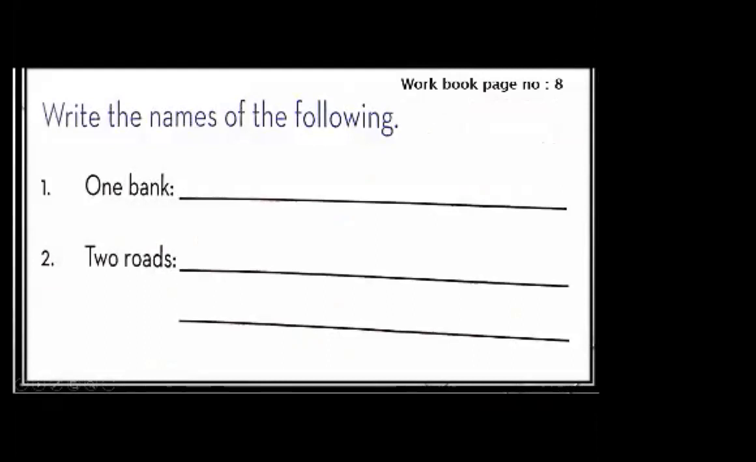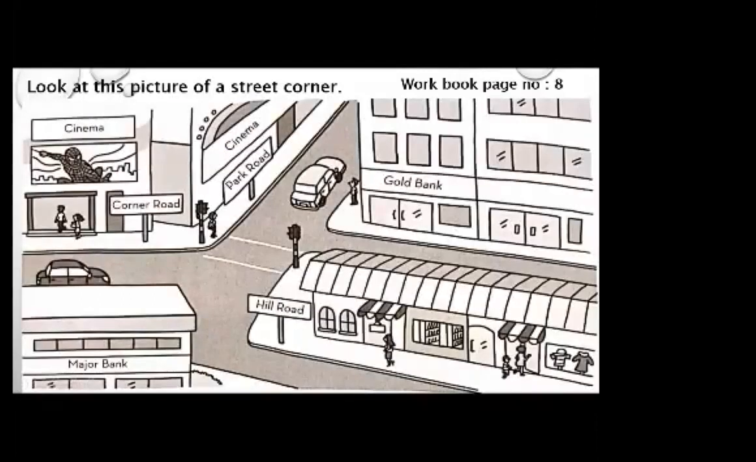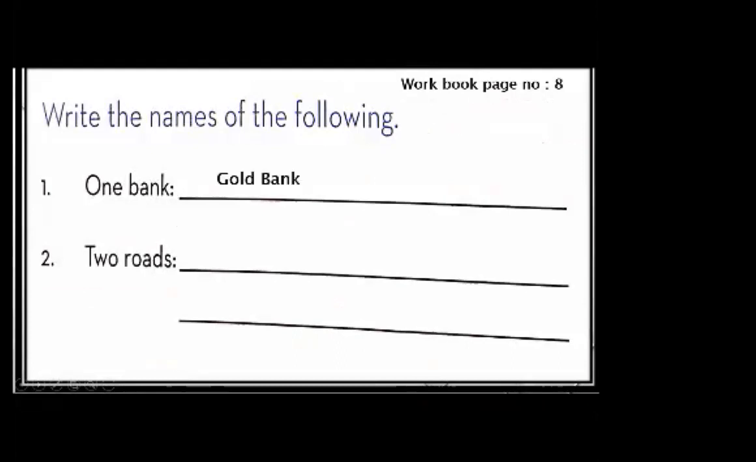Write the names of the following: one bank. Now where are the banks? The first bank is here. Its name is Gold Bank. The second is over here. Its name is Major Bank. So we are going to write any one of them. That is Gold Bank. We will start it with a capital letter because it's a proper noun.